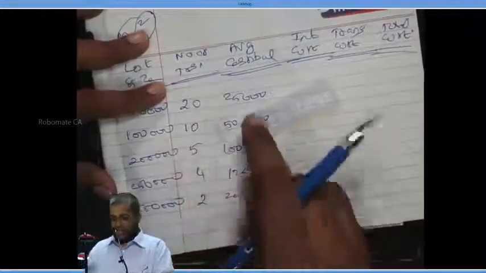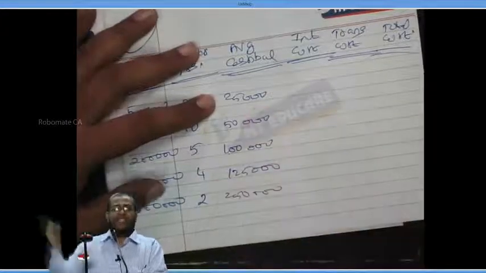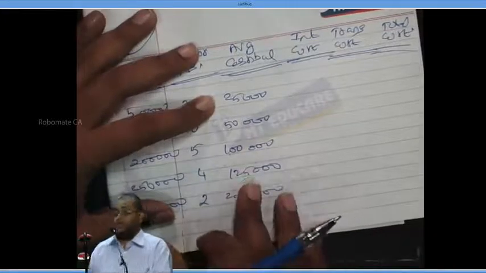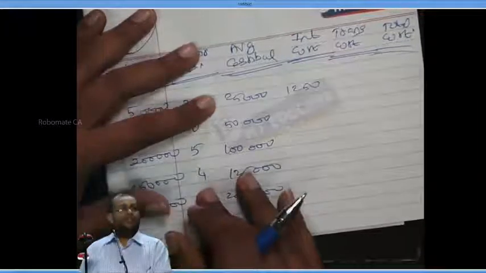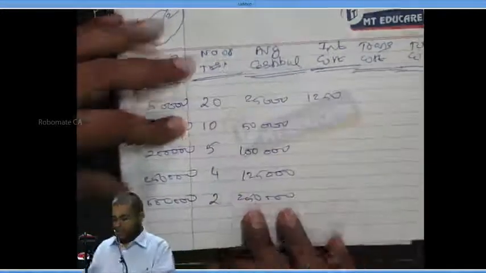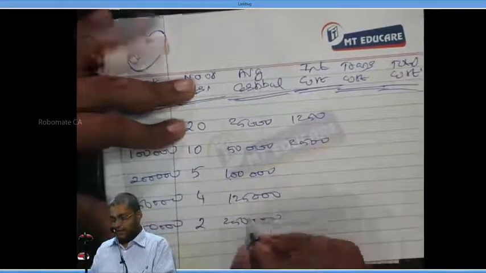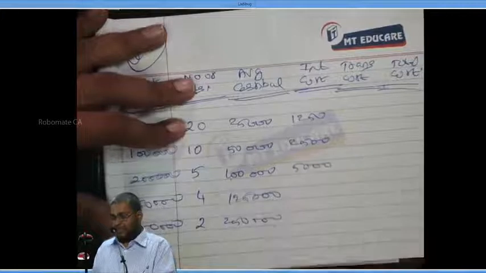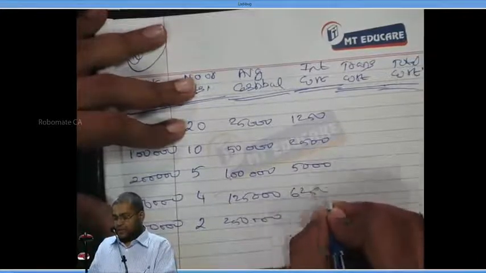Now, next is the interest cost. 25,000 rupees daily I have cash in my hand. How much interest do I lose at 5%? 1,250. Are you understanding the writing or not? Next, 50,000 into 5%, 2,500. 1 lakh into 5%, 5,000. 1,25,000 into 5%, 6,250.